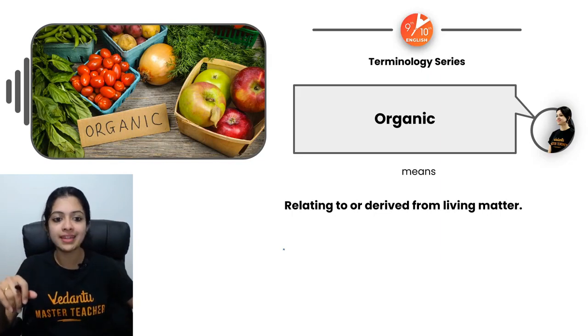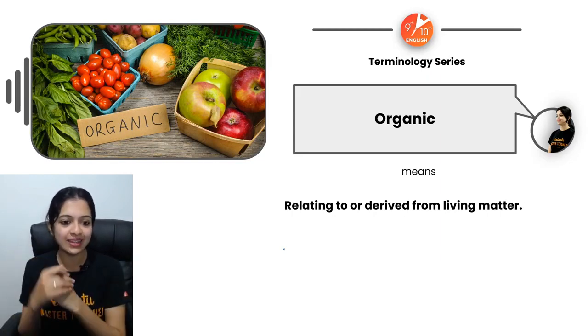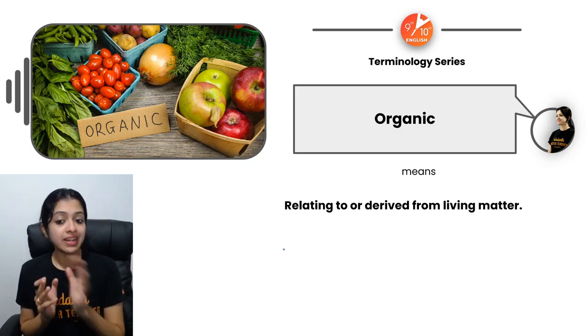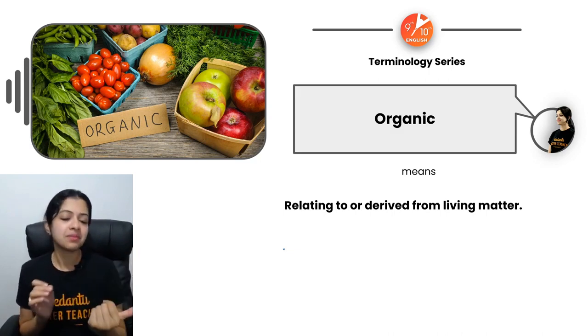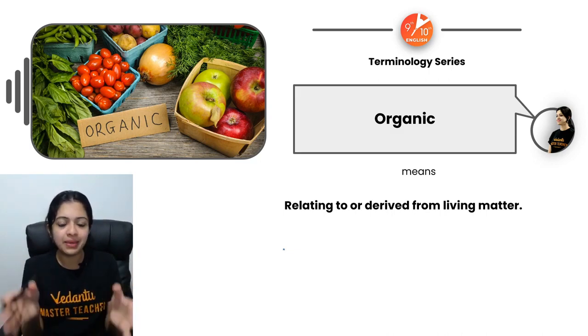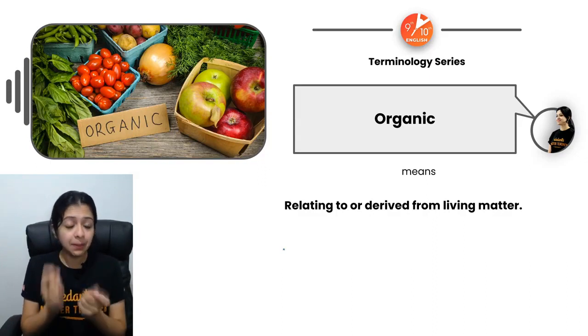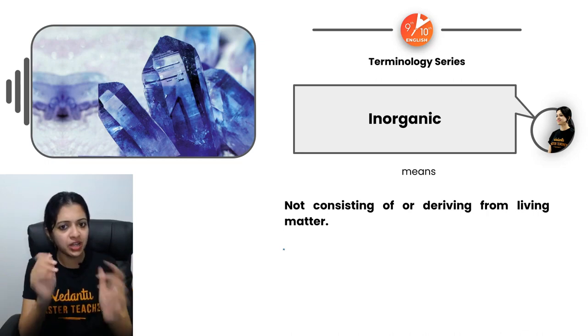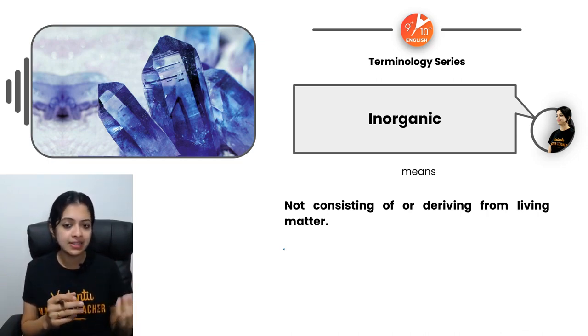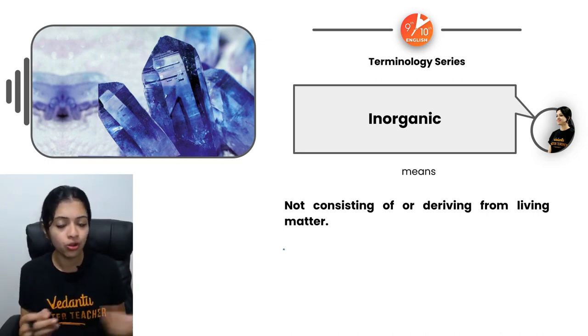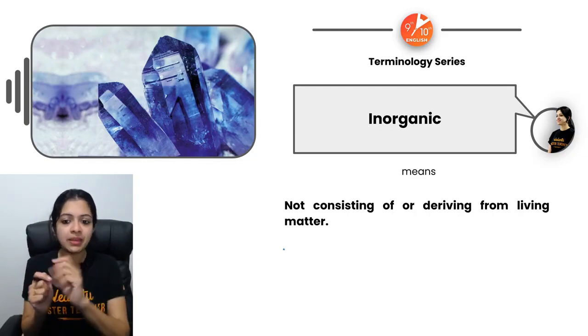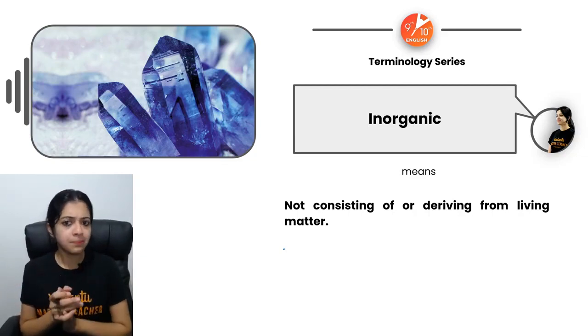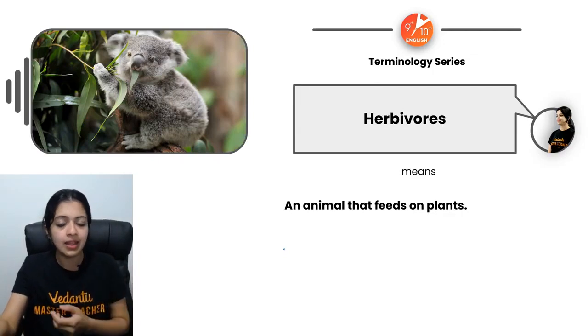Okay. Now, organic. Wow, look at that, organic fresh produce. What does this mean? Relating to or derived from living matter without any chemical additions or anything. Typically, this is what organic would mean. Now, inorganic, not consisting of or deriving from living matter, of course. Typically, generally, this is what we say, right? Inorganic minerals and those elements and all of those things. So inorganic's literal meaning would be this: not derived from living matter, any of those chemical minerals and all of those.